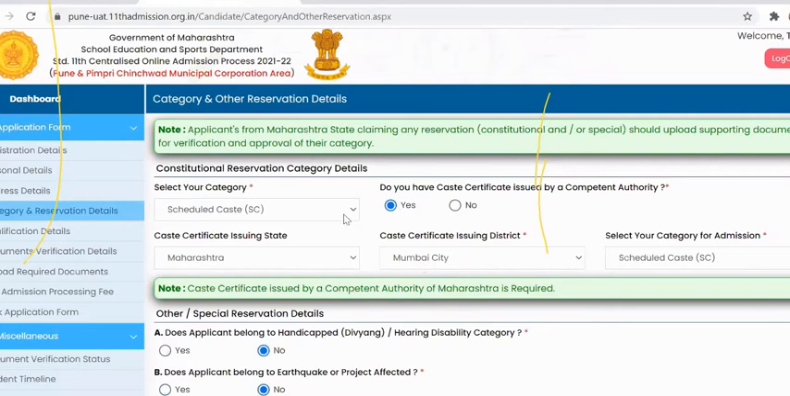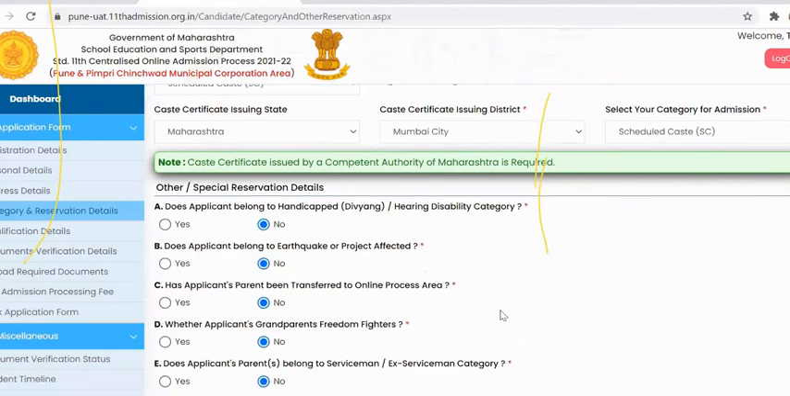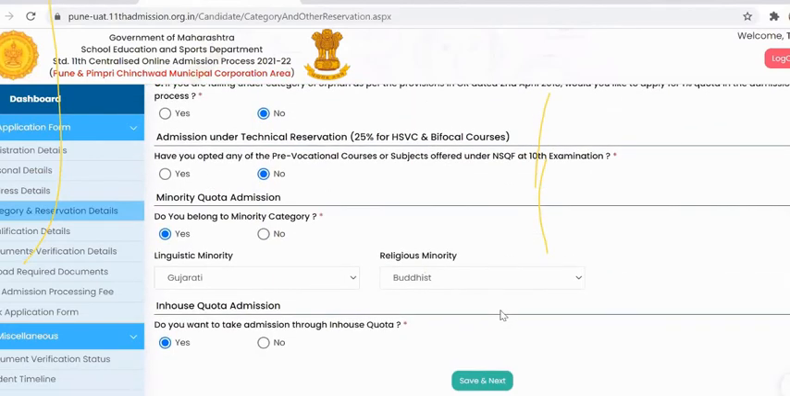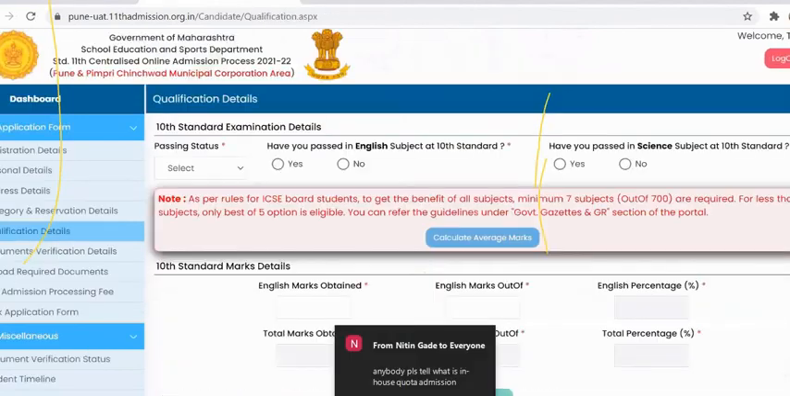The student is advised to fill in this information carefully, as it is very important. It will affect the admission criteria going forward. So check this information, read the questions properly. If you have the certificate, then and only then put yes, otherwise click on no. Once you fill in this information, click on save and next.